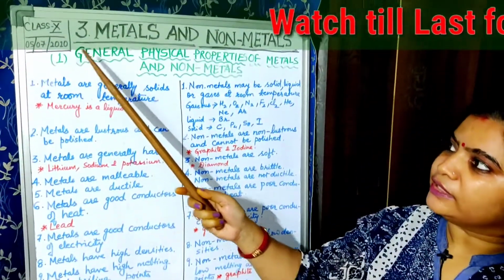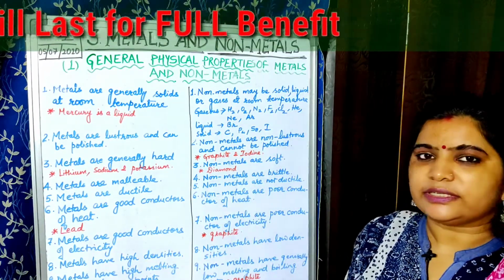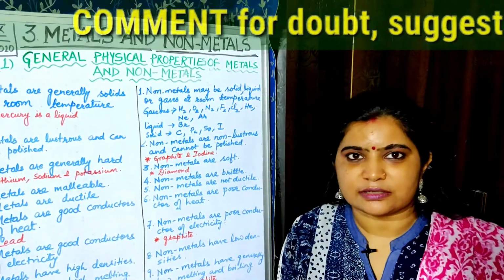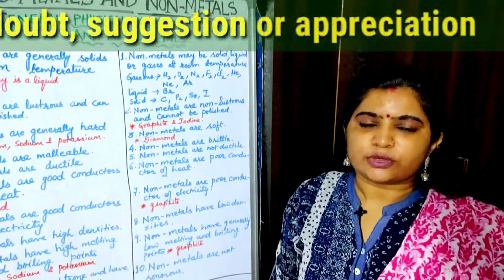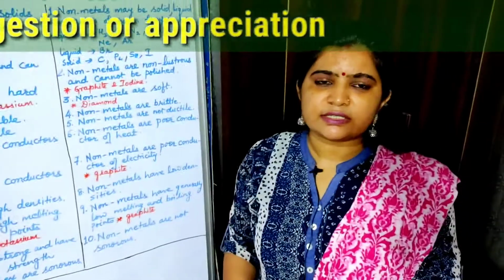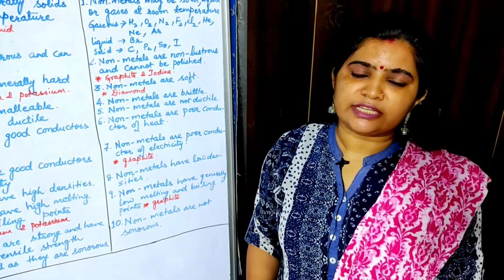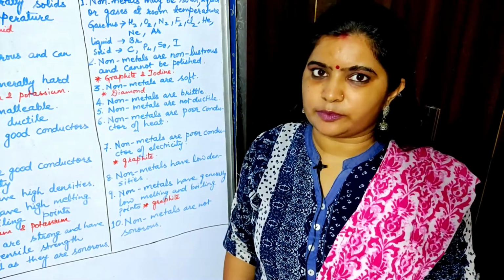Chemistry Gurukul, and today I am going to start the third chapter of your chemistry in class 10, that is metals and non-metals. Children, you might have studied about this topic in your earlier classes also, junior classes, especially during class 8. So I hope most of the contents must be known to you, but in this class you will study in elaborated form about their physical as well as chemical properties.